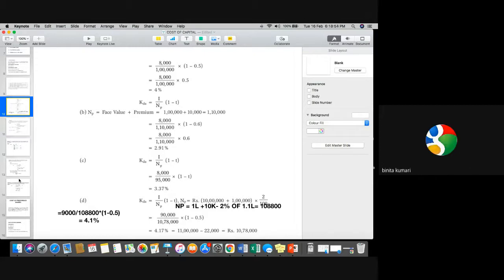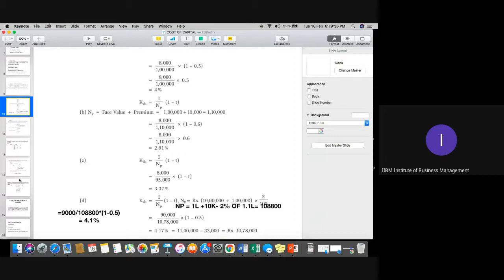Sir, please explain this fourth one again. Sure. See, in this case, the face value is 1 lakh, but it was issued at a premium. So 1 lakh plus 10% of 1 lakh, which is 1 lakh 10,000. On 1 lakh 10,000, the company is charging flotation cost. Always remember, flotation cost will be charged only after adjusting premium or discount. In this case, we have a premium. So 1 lakh 10,000 minus 2% of 1 lakh 10,000, you will get 1 lakh 8,800.